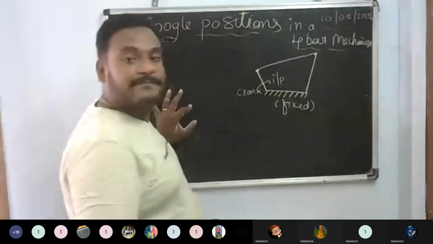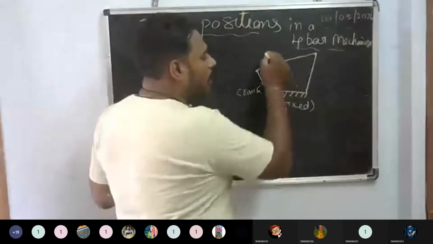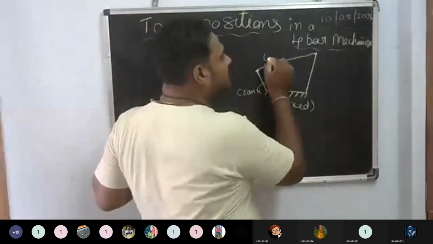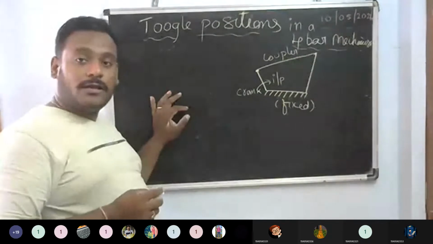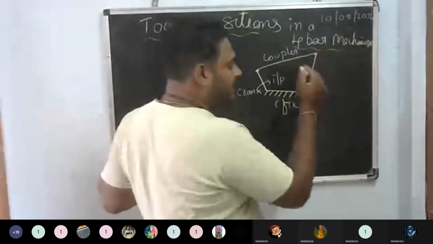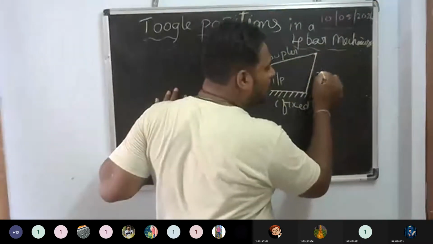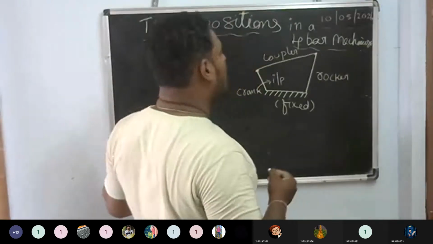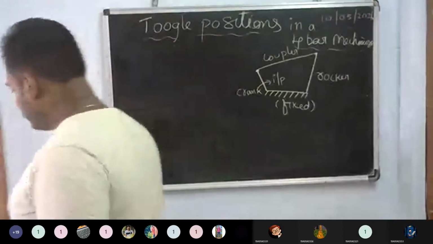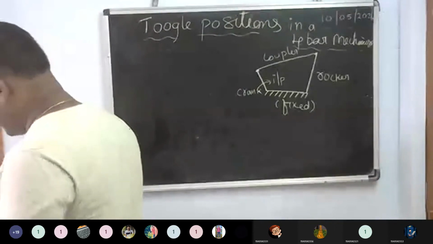And coming to this one, how can you call this one? It is called a coupler. And coming to this one, this is called the rocker. Rocker. Is it okay or not?